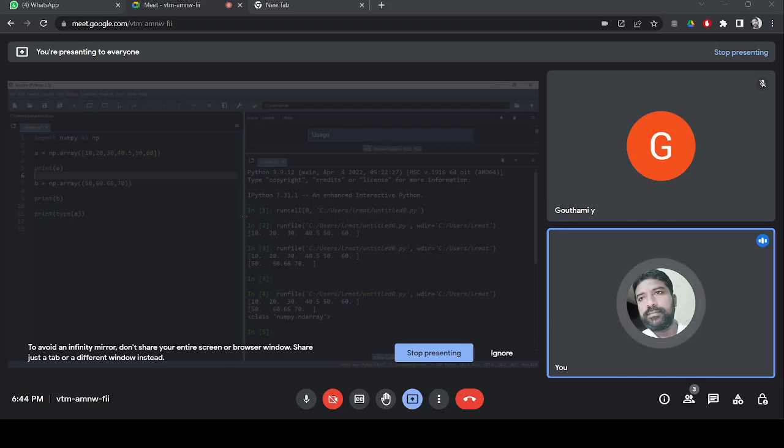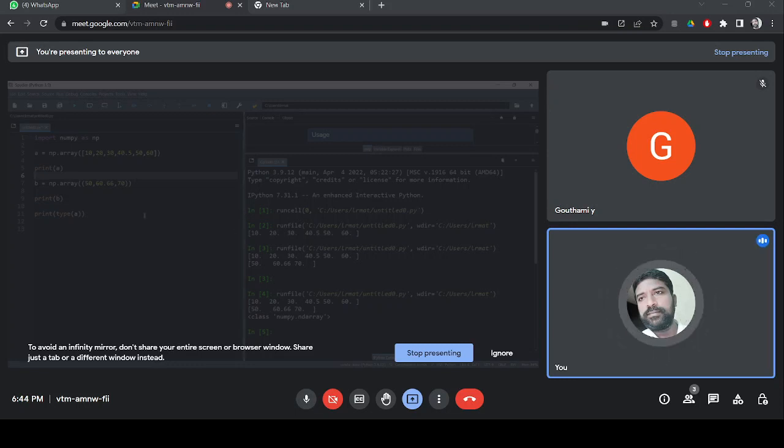Okay, now you can understand, when I ask what is the object type of A, the output says that it is a class of numpy.ndarray. ndarray is a class member of the NumPy package. So the data object type is ndarray. It is not list. Usually it will say class list. It is not saying that.